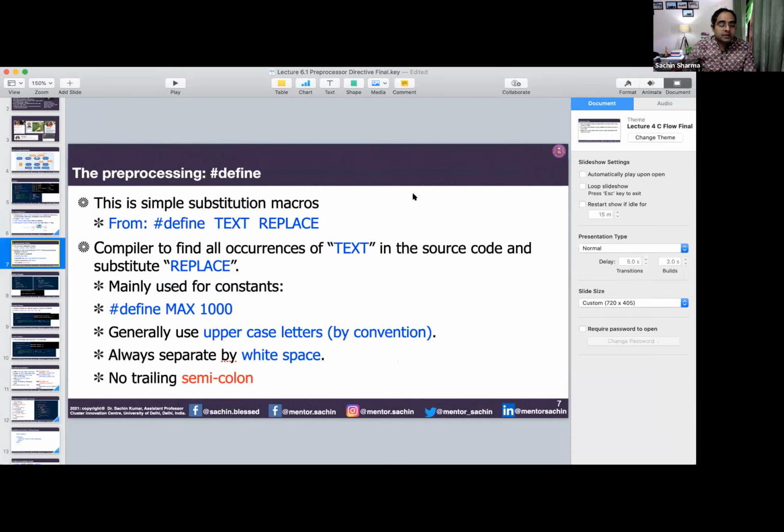Okay, so in the preprocessor you have to define. For how to define, you have this example here: you use #define, then you write the text here, and then you write the value. When you use this text in your whole program, it will be replaced by the value you place here when it goes to the preprocessing phase. So you decide the name according to your wish.